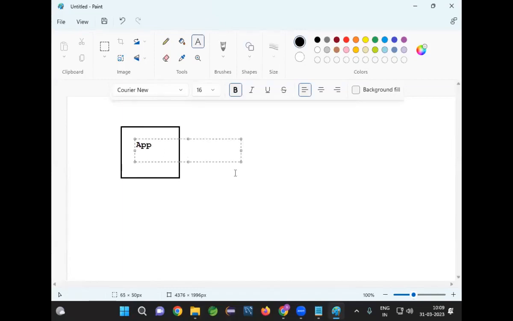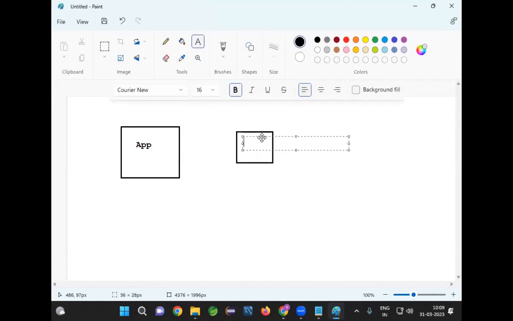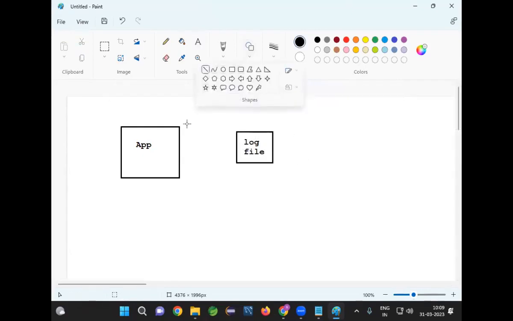Now, assume that this is my application. When my application is executing, it should generate messages to a log file. As a developer, we need to implement logging in the project. So the application will store the messages to the log file, and we should connect to the log file and monitor the log messages.